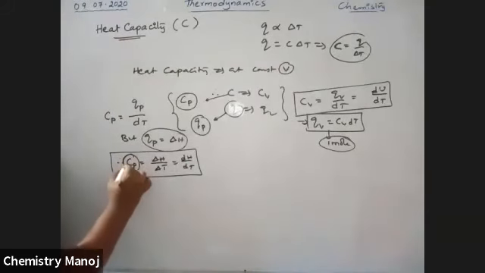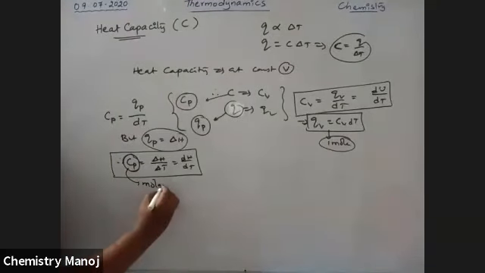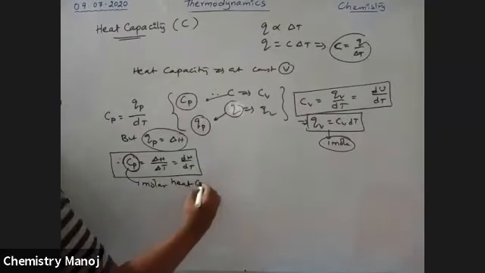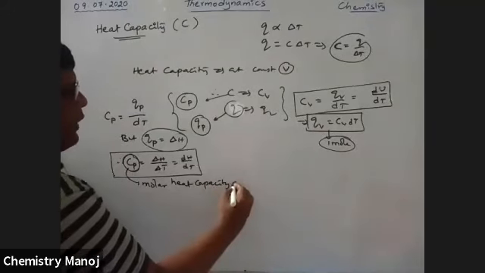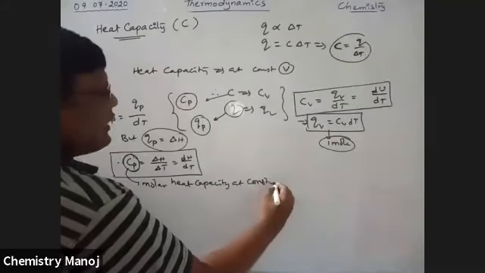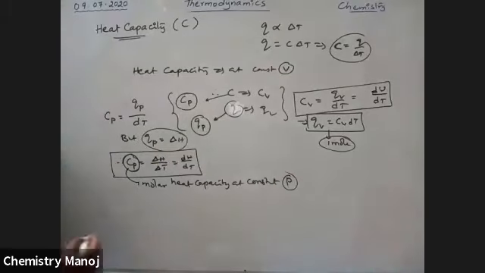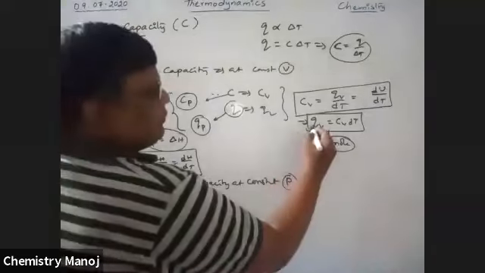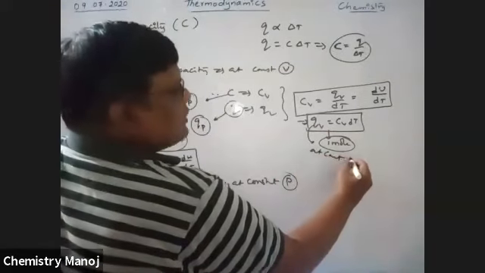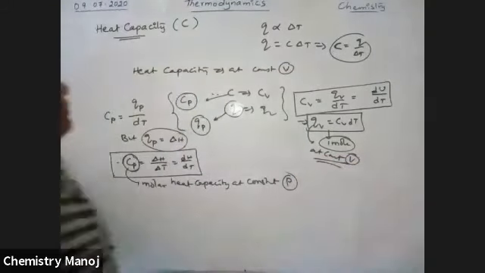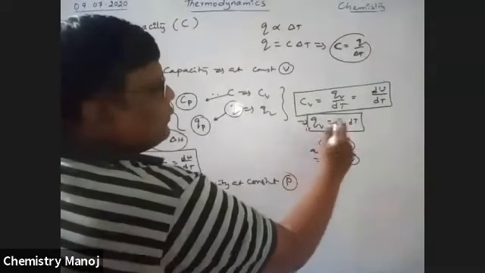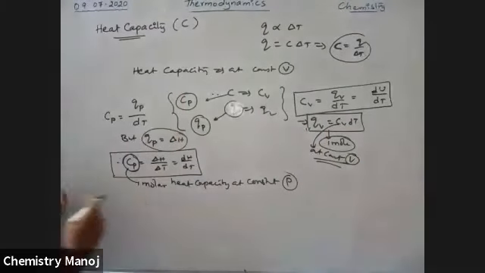Here CP is called the molar heat capacity at constant pressure. Sorry, the earlier one was at constant volume.